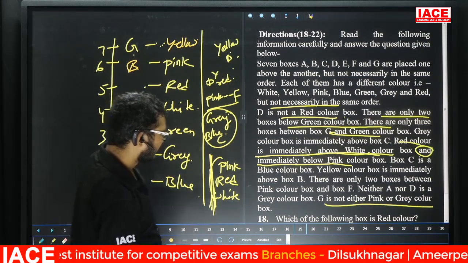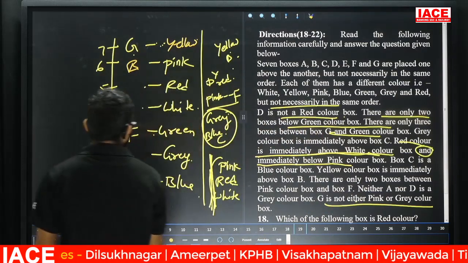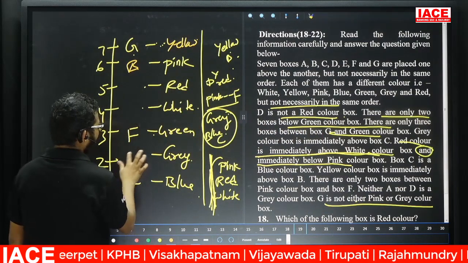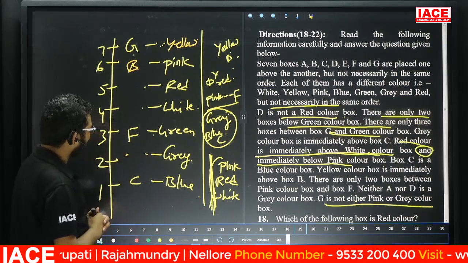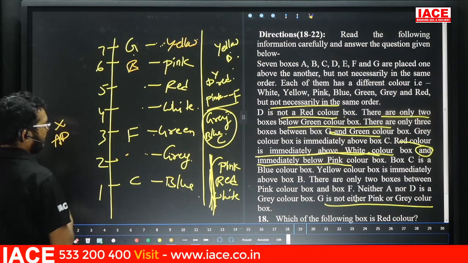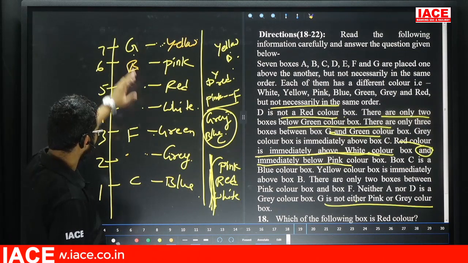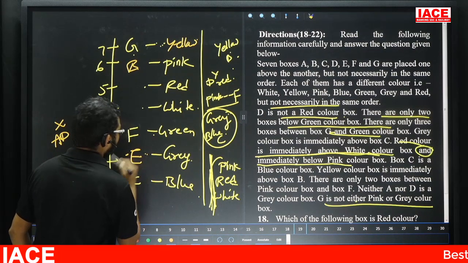See here. Neither A nor D is a gray color. That means for A and D, gray color, no chance. A and D, no chance, means now the remaining is one. Check here. Now A is completed; B, C, D remaining. Here E likes a grey color.